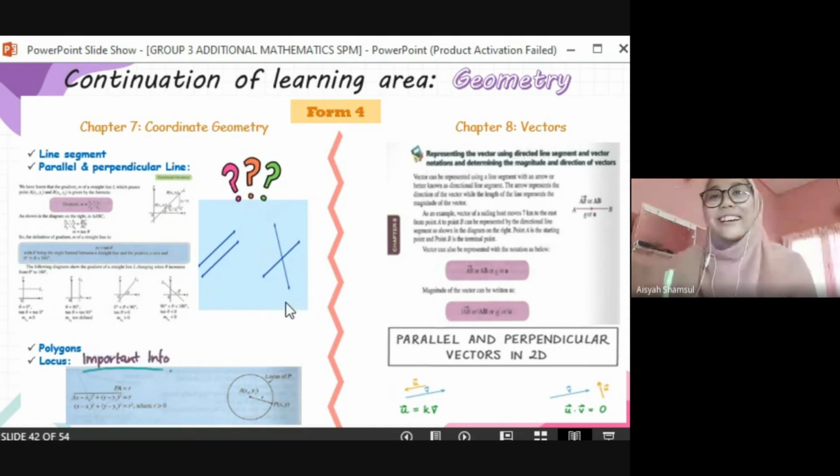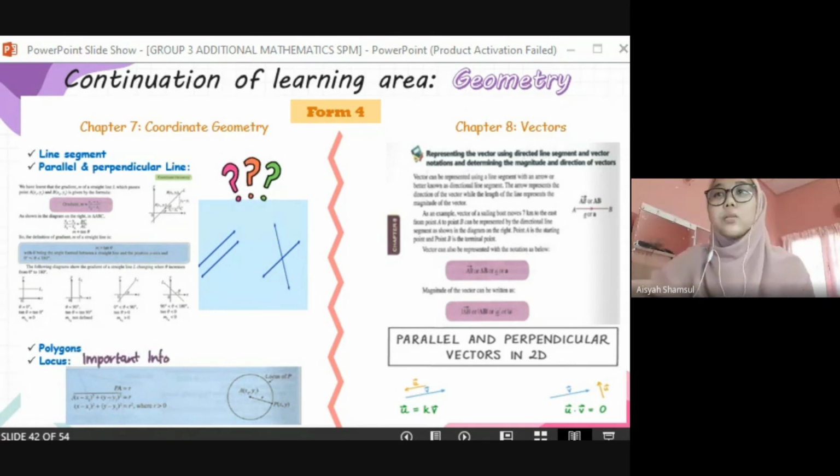Okay, this is because it has the intersection. Parallel lines always have the same distance apart, which means a parallel line doesn't have an intersection. Besides, students will learn about the polygon and locus. Locus is important; students and teachers need to focus more and remember the formula as shown in the textbook.